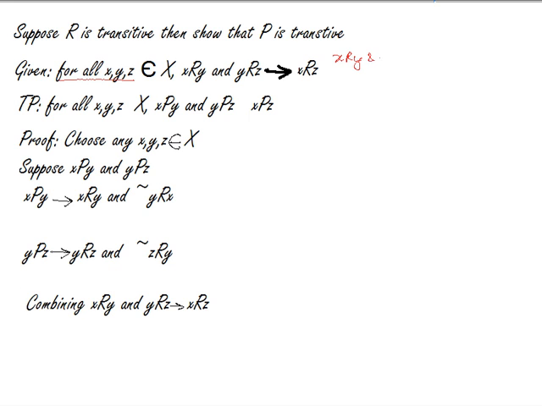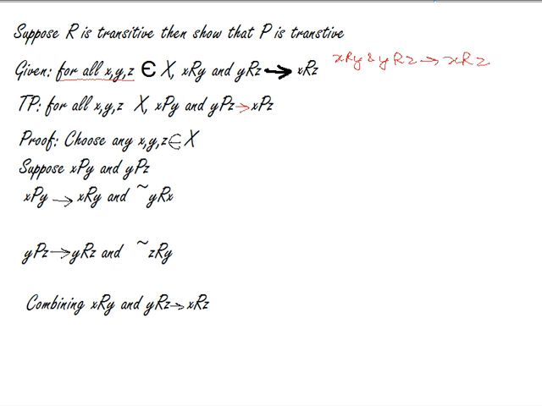XRY and YRZ would imply XRZ. Okay, this is R transitivity. What do we need to prove? We need to prove that P is transitive. So we need to prove this, that XPY and YPZ should imply XPZ.